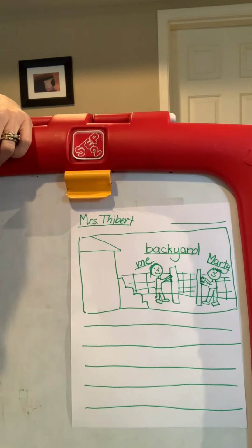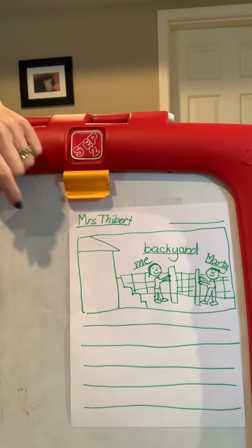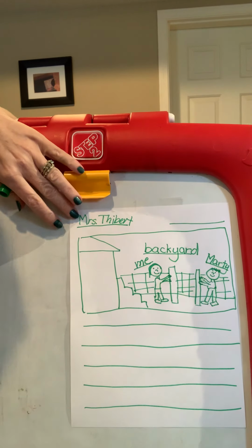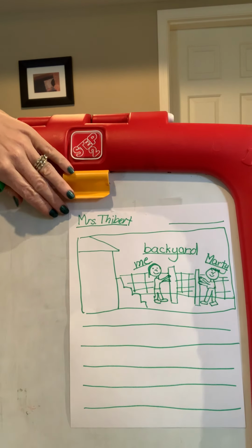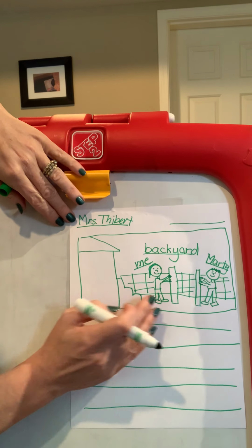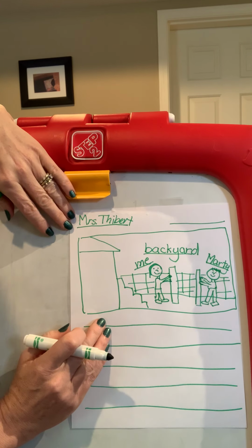And we also have some animals that come into our yard and sometimes eat our vegetables in our garden. We have deer in our backyard sometimes, so we're going to try to keep the deer out too so we can grow our vegetables in our garden. Okay, so I've got the who, I've got the where, I've got the what. Now I'm ready to write my story on the writing lines.